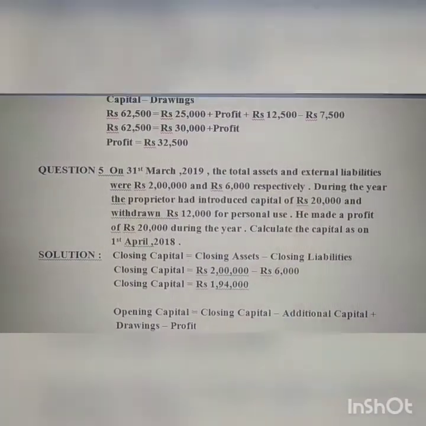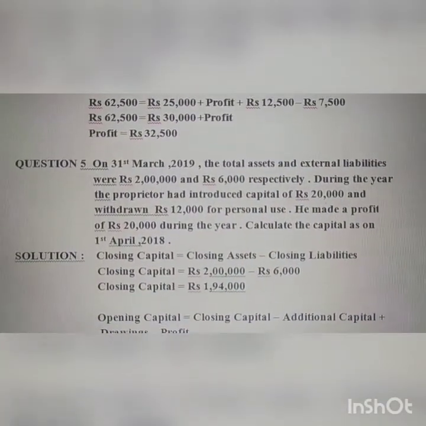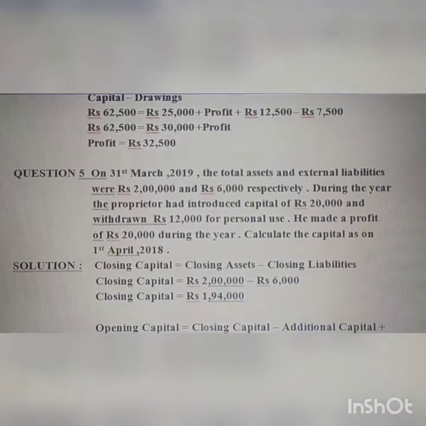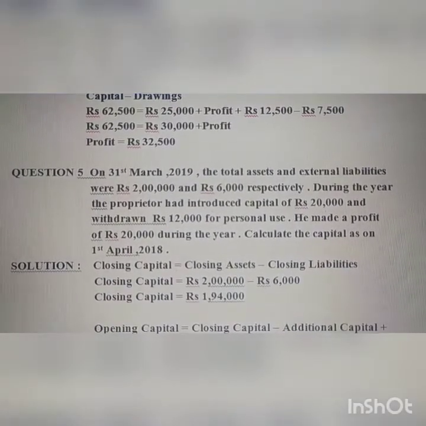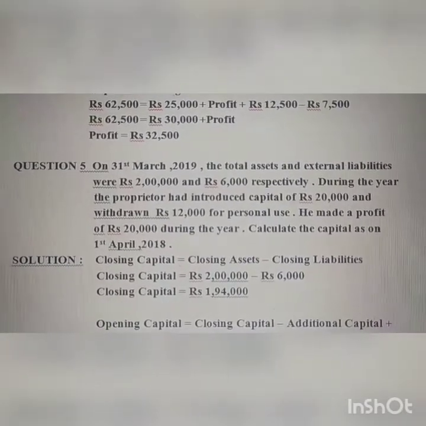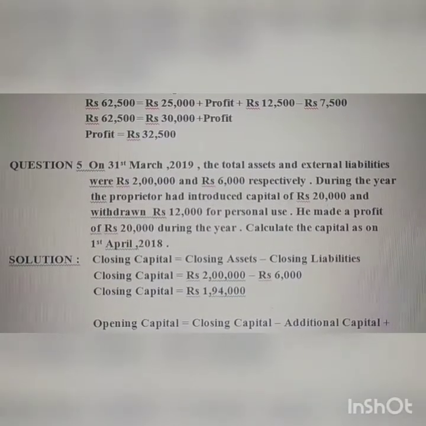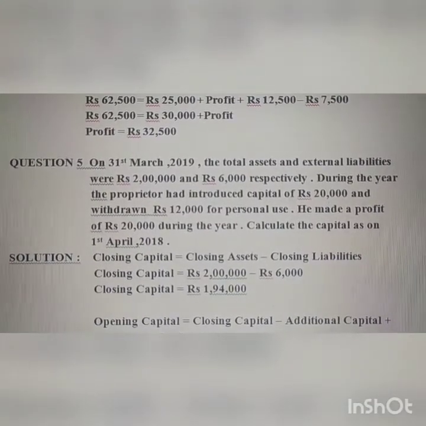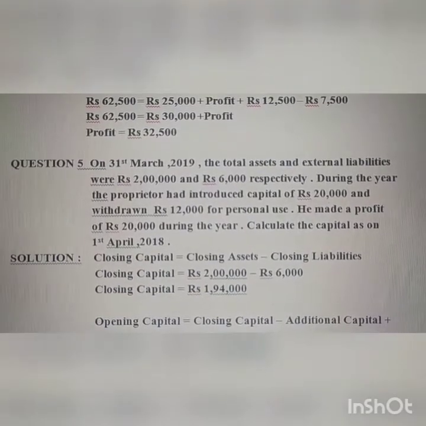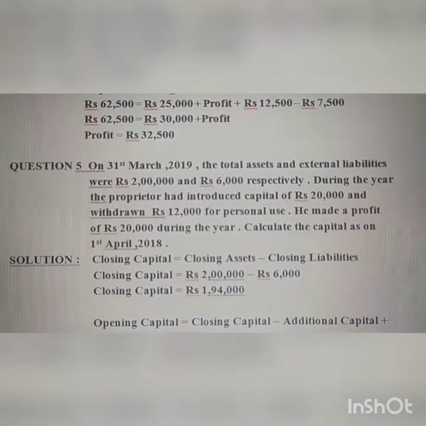For that, let us calculate the amount of closing capital. We can calculate that with the help of total assets and external liabilities as it is given on 31st March 2019. That means these are closing ones. So closing capital equals closing assets minus closing liabilities. Closing assets we have 2 lakhs and closing liabilities given 6,000. Closing capital equals rupees 1,94,000.